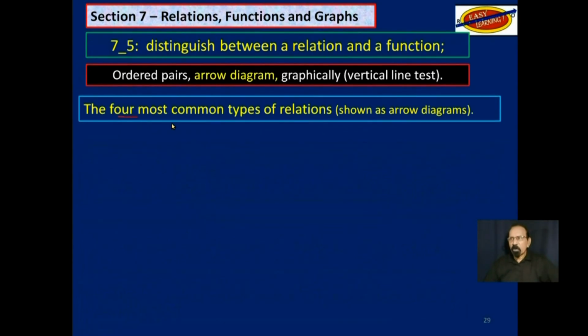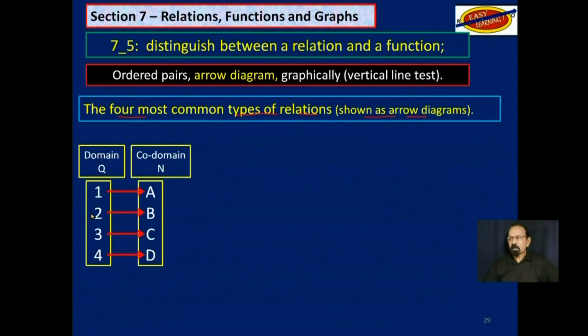Now, the 4 most common types of relations that we have seen already as arrow diagrams are shown below. This is the first one, which is 1 to 1.